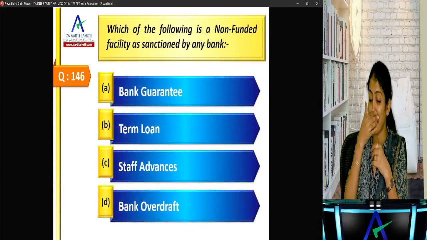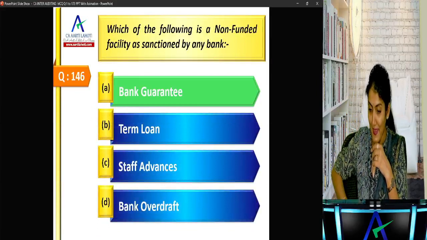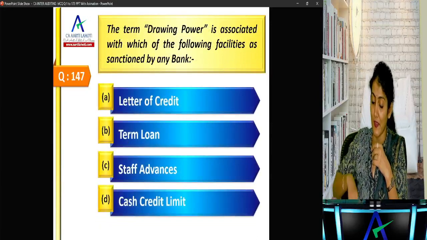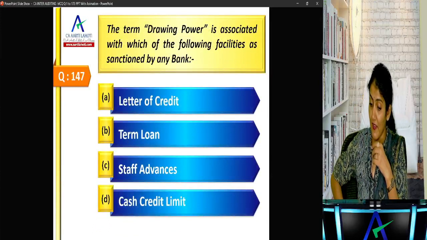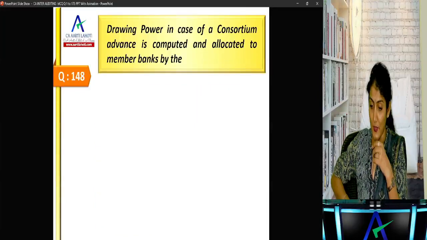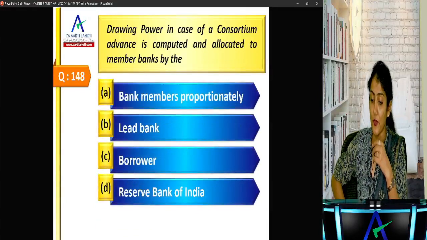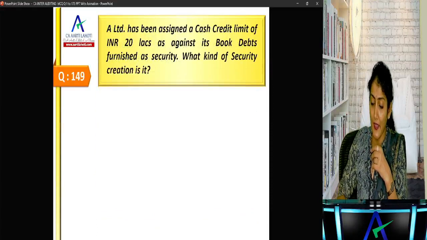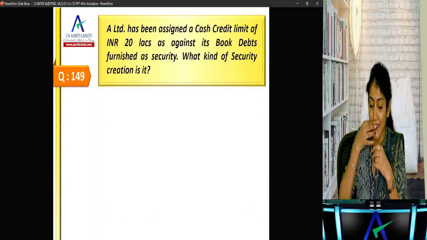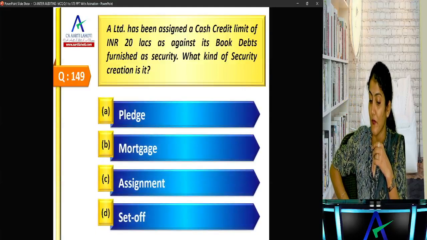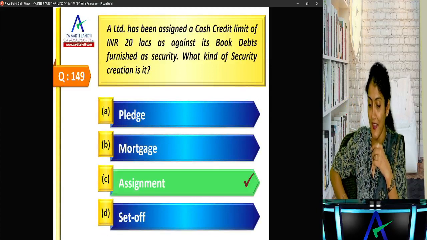Which of the following is a non-fund based facility? Bank guarantee. Okay. Next one. The term drawing power is associated with which of the following facilities? Letter of credit, term loan, staff advances, or the cash credit limit, right? So the cash credit limit. Drawing power in case of consortium is computed and allocated to the member banks by the lead bank. Okay. Next one. ABA Limited has been assigned a cash credit of 20 lakh as against its book debt furnished as security. What kind of security creation is it? Right, it is the assignment, right? They've assigned their debtors to the bank.